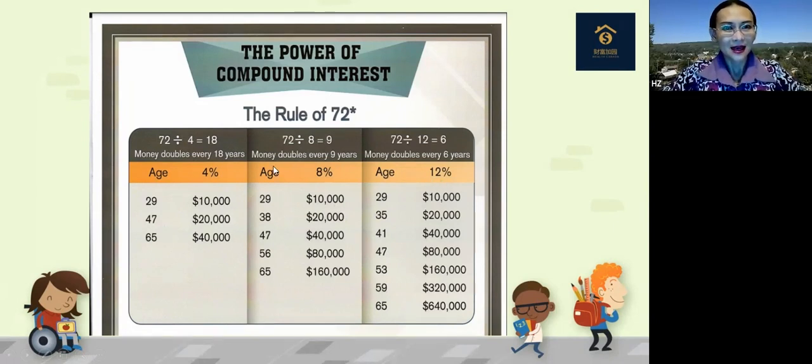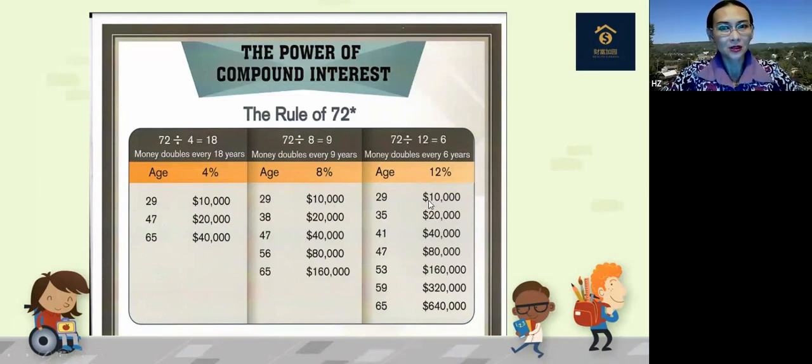So you see the average return 4%, the conservative portfolio, the money would double every 18 years. So let's say this person puts in $10,000. When he reaches the age of retirement, it will double twice, so become $40,000. And at 8%, it will double every 9 years. So at the age of 65, he will see 6 figures.